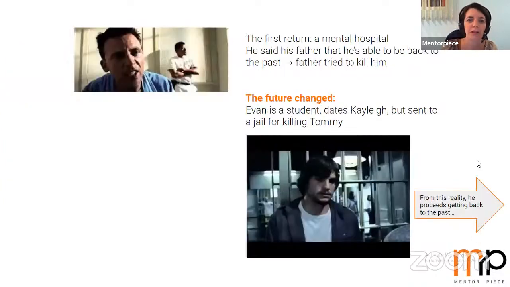So he is back, his first return to change the reality. He is back to the first thing in his childhood, when his father tried to kill him in the mental hospital.